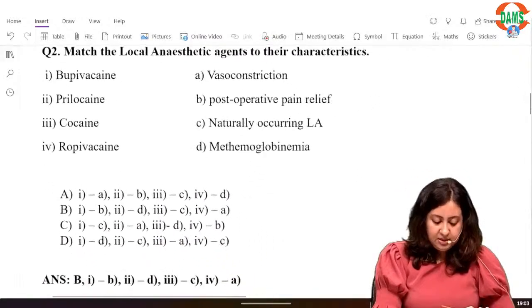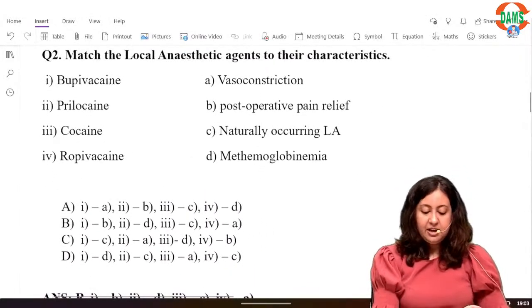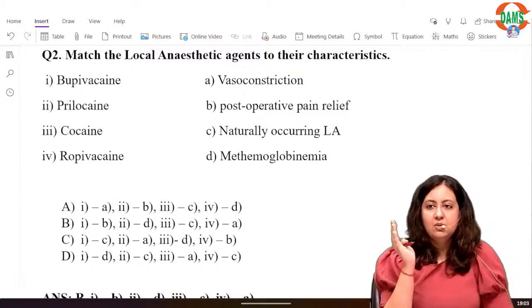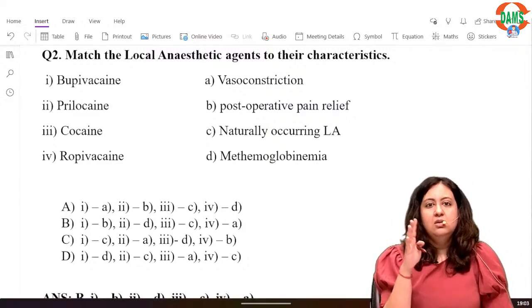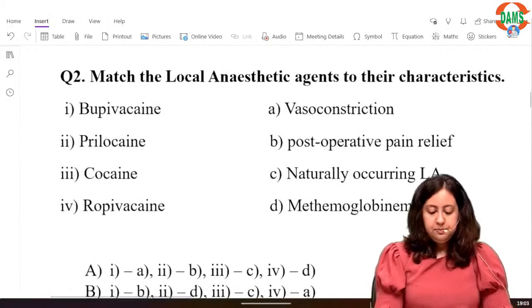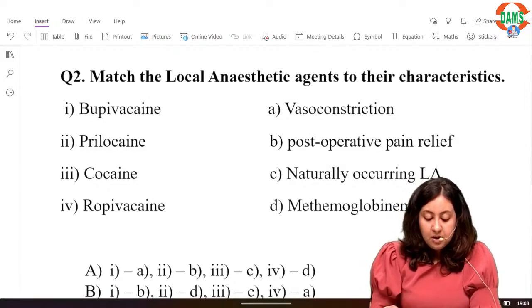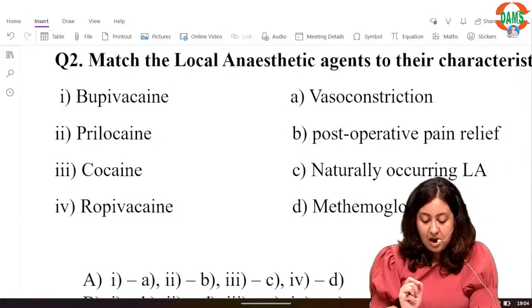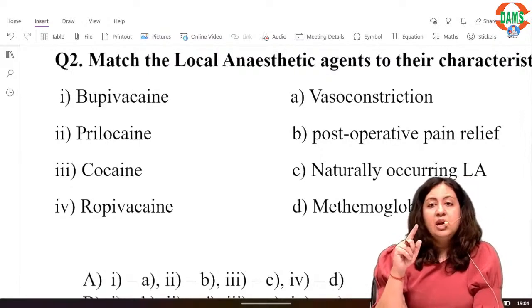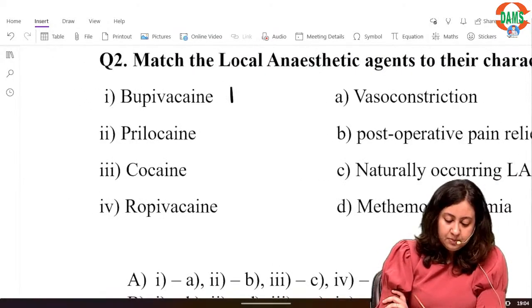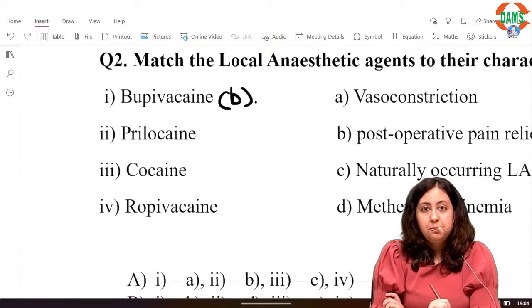Now it says match the local anesthetic agent to their characteristic features. Again, it is a column 1, column 2 question. Like I told you, see column 1, try to match the maximum and then go ahead. So bupivacaine. In the second column, what is given: vasoconstrictor, postoperative pain relief, naturally occurring LA and methemoglobinemia. Bupivacaine is a long acting LA, so it is used for postoperative pain relief. So option B goes with bupivacaine.